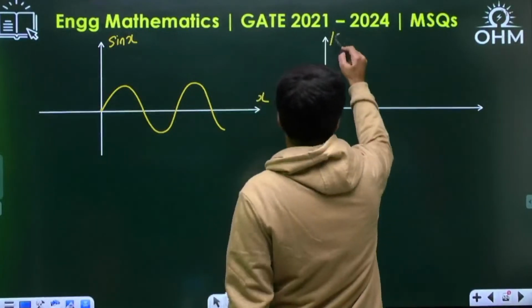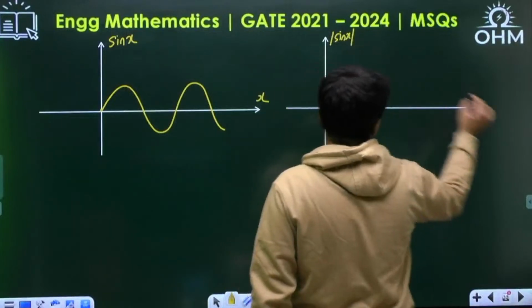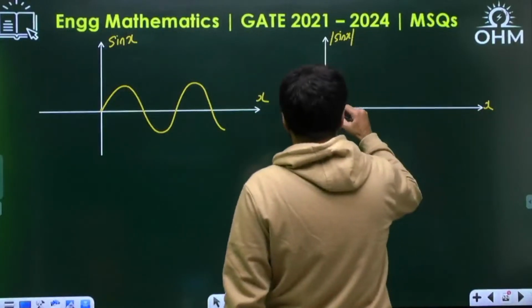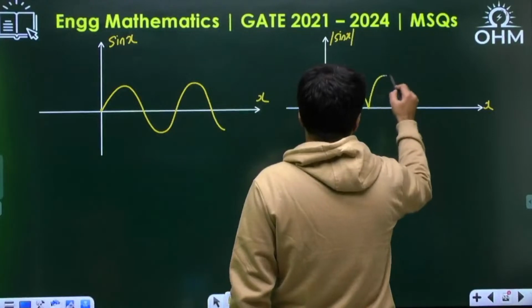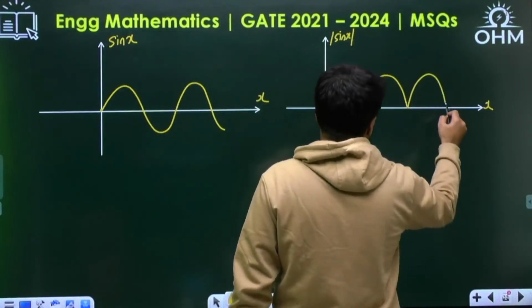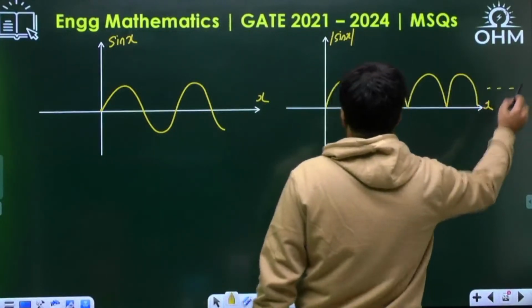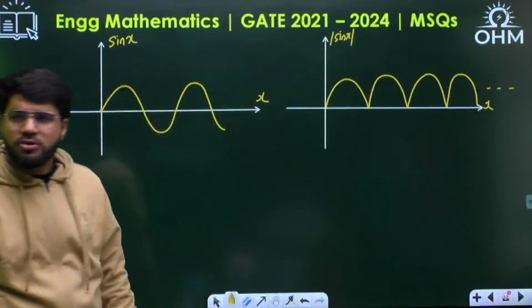So if I define the modulus of sin x function versus x, only positive cycles we will get. Which we also call the rectified sine wave. This is also still periodic.